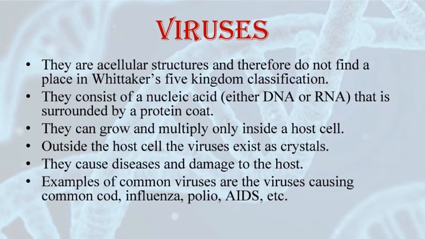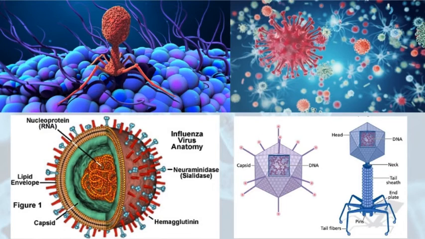Viruses can cause many diseases like mumps, smallpox, herpes, influenza and AIDS. AIDS is caused by HIV, that is human immunodeficiency virus. Viruses can also cause diseases in plants, with symptoms like mosaic formation, leaf rolling, curling, yellowing and vein clearing, dwarfing and stunted growth. These are some of the symptoms caused by viral diseases.